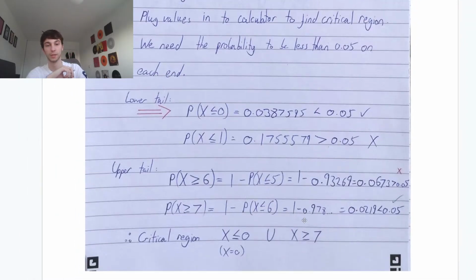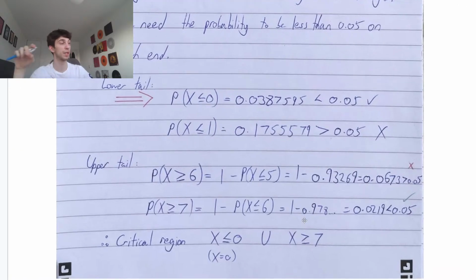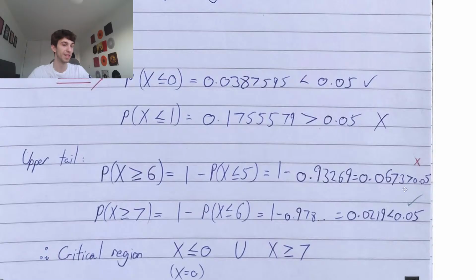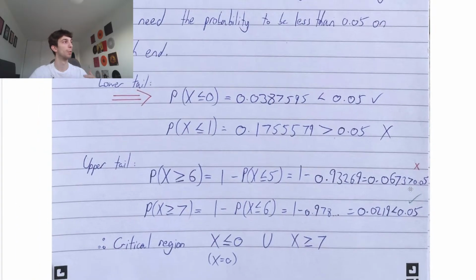Upper tail. So this time we're going to look at the larger than side. Check the probability x is larger than or equal to 6, for example. Obviously, I've prepared this so I know what numbers to put in. You've got to be careful. So probability x is larger than or equal to 6 is 1 minus the probability x is less than or equal to 5. So that's 1 minus 0.93269. This gives us 0.0673. This probability is larger than 0.05, so it's still viable given our significance level. It's not extreme enough to make us say, wait a minute.